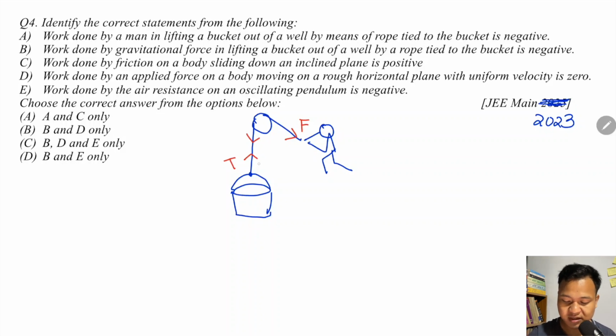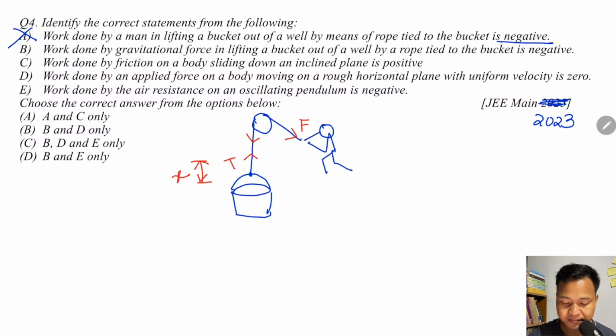So that means here you will have work done by tension. The displacement of the bucket will be upward. So if you see, the force is also upward, the displacement is also upward. So they are in the same direction, so the work done will be positive. Here it is written negative, so this is wrong. If the force is acting along the same direction as displacement, the work done is positive.